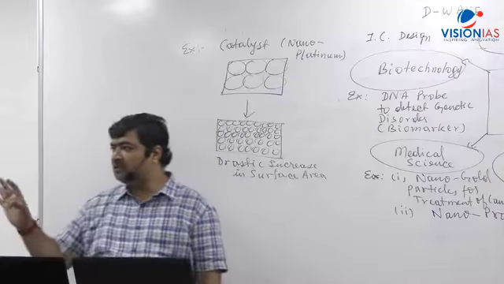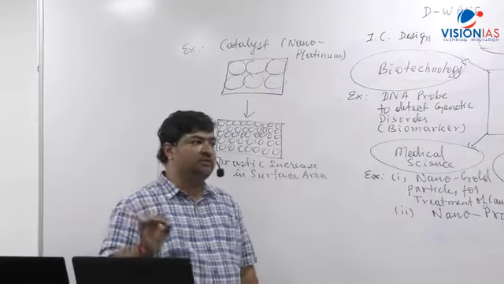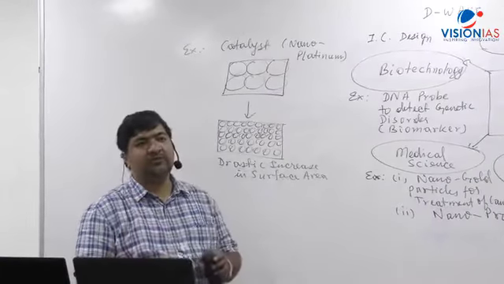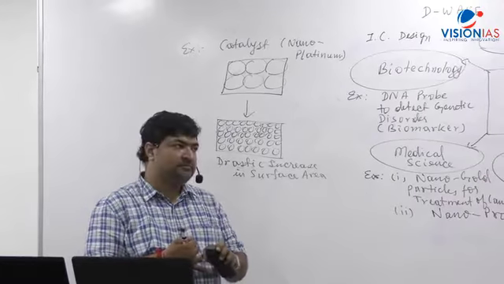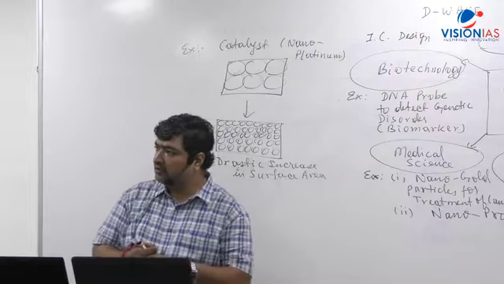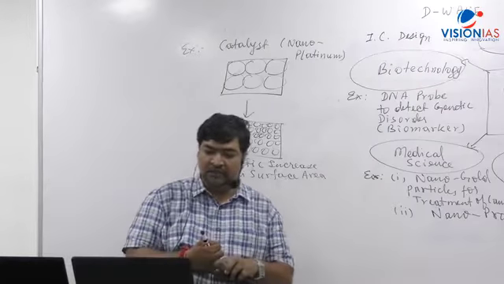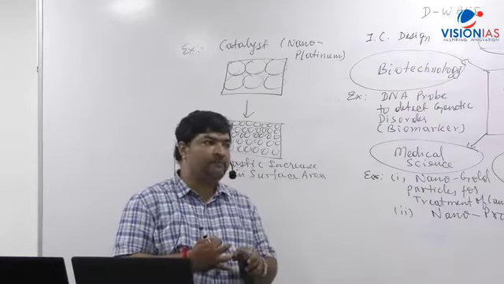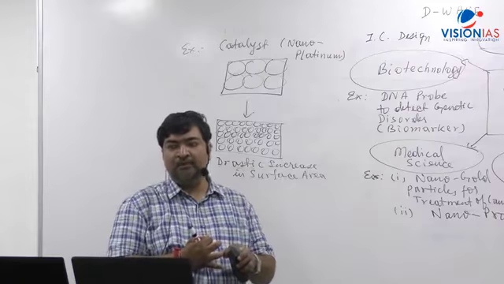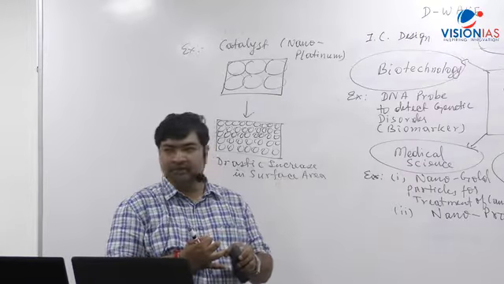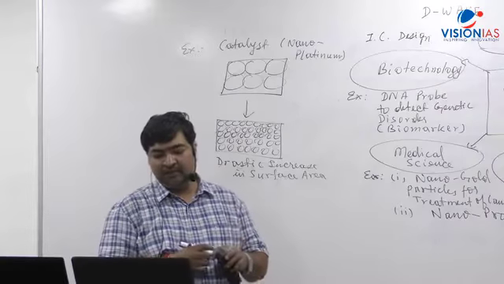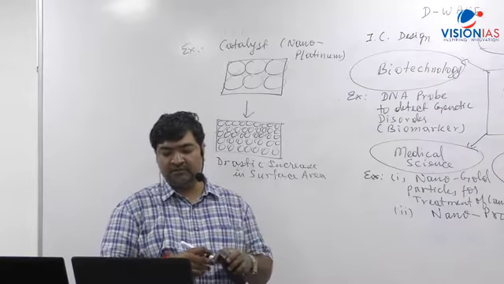And point-wise, I'll give you an example also. Generations of nanotechnology, number one, first generation. Just give the heading: first generation products. In bracket you write passive nanostructures. First generation products, in bracket passive, P-A-S-S-I-V-E, passive nanostructures.